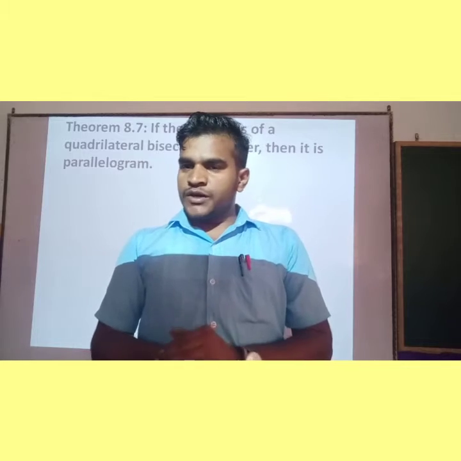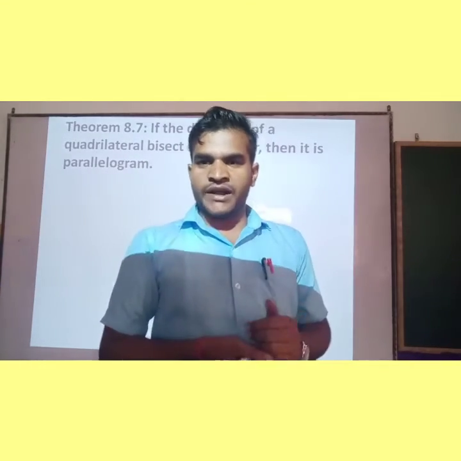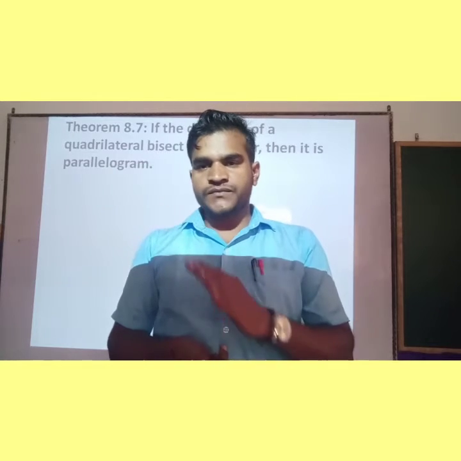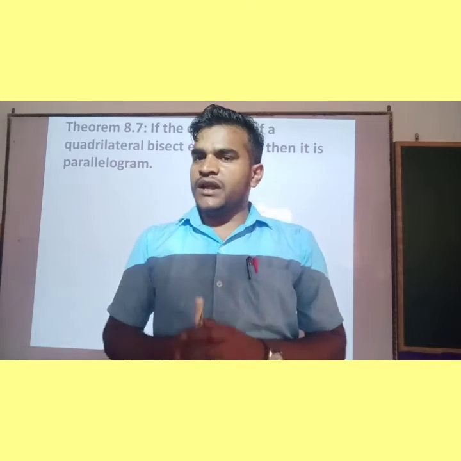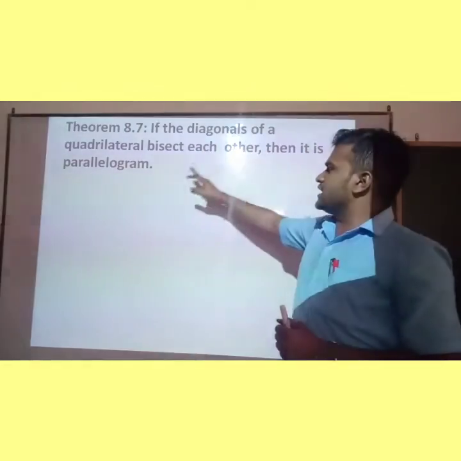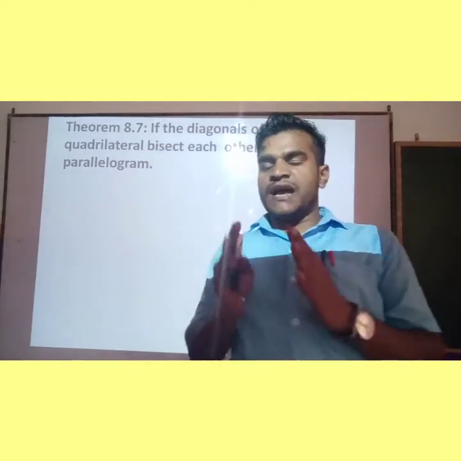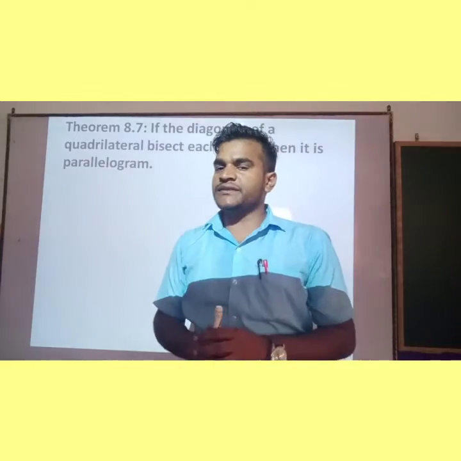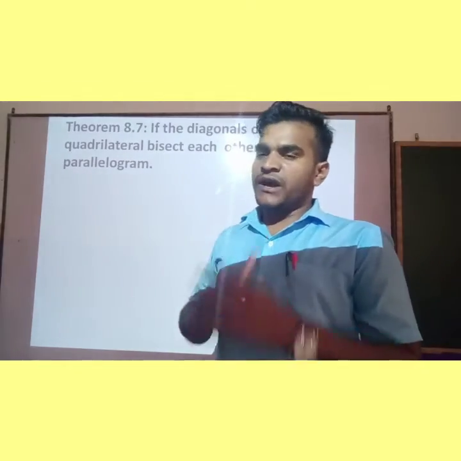Okay, so in today's class, we will prove theorem number 8.7 and 8.8 of your chapter Quadrilaterals. In 8.7, it is given that if the diagonals of a quadrilateral bisect each other, then it is a parallelogram. Means the quadrilateral is a parallelogram.